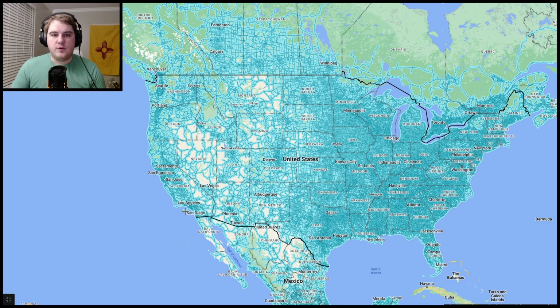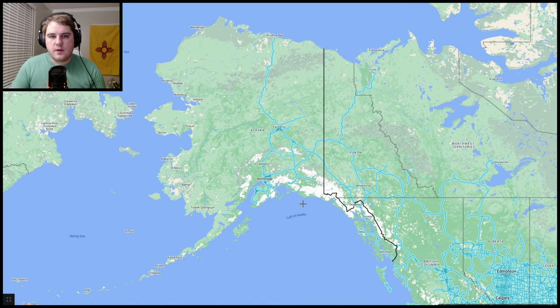In terms of Google Maps coverage, as you can see here, basically everything is covered. If there's a road, it's probably covered. There's some more sparse parts in the western half of the country, but that's just because fewer people live there and there's just no roads. The only real exception to this is Alaska. The western half of the state is pretty much uncovered by Google Maps. There aren't many people that live there anyways, so that makes sense.